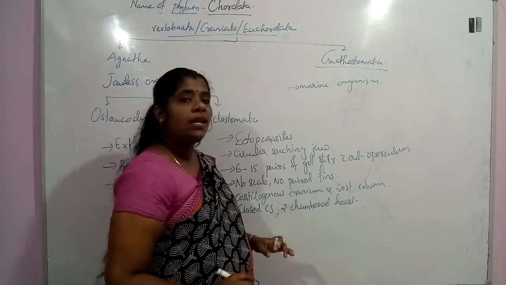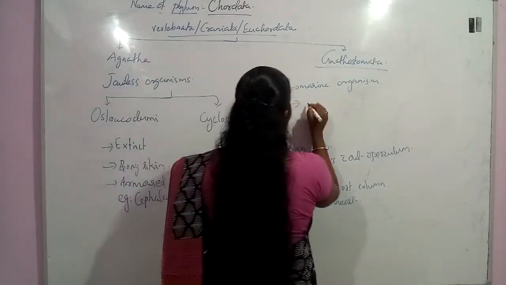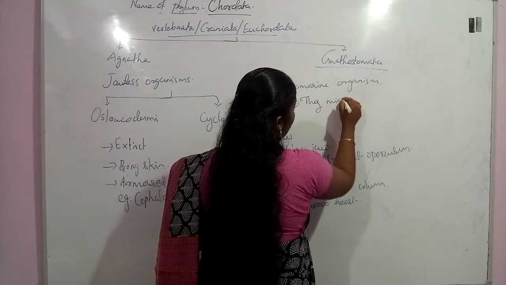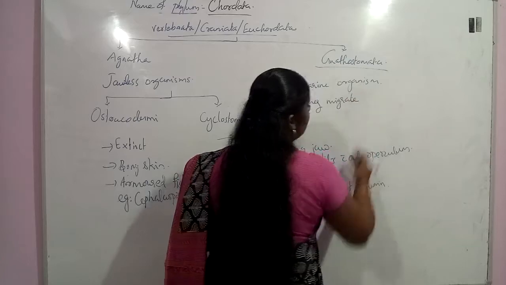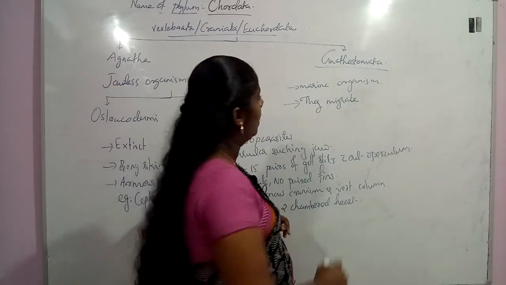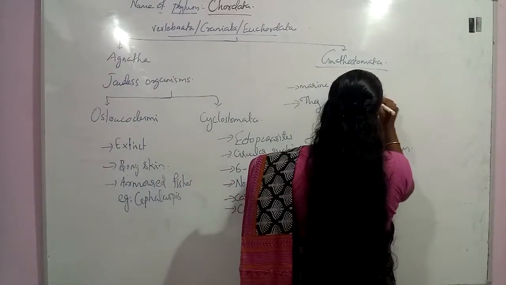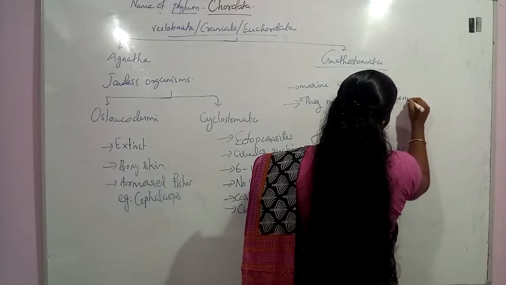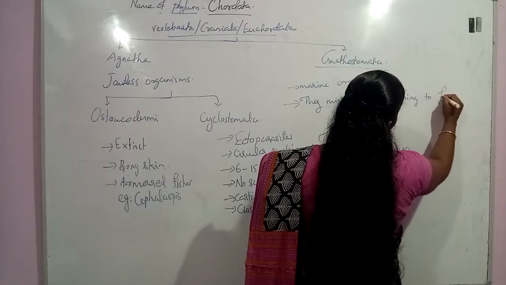So this is marine organism, and for spawning, they migrate to fresh water. They migrate for spawning. Spawning എന്ന് പറഞ്ഞാൽ മുട്ടയിടാൻ വേണ്ടിയിട്ട് കേട്ടാ. Fresh waterലേക്ക് അത് മൂവ് ചെയ്യും.